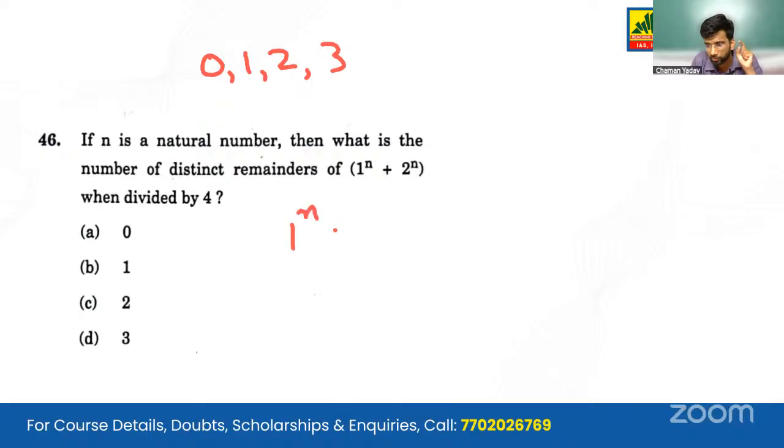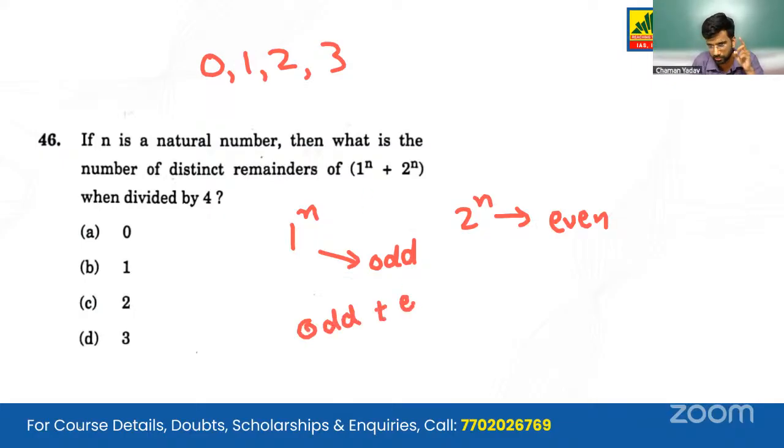Please note that 1 raised to power n will give us an odd number, and 2 raised to power n, because 2 is an even number, will give us an even number. If we add an odd number with an even number, what will we get? Adding an odd number with an even number always gives us an odd number. So we take the odd numbers into consideration and we remove the even numbers from here. So 0 is removed, 2 is removed. So what we get is 1 and 3 only. So we get 2 numbers.